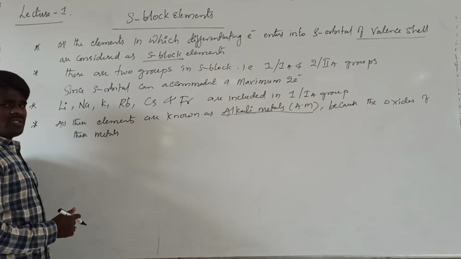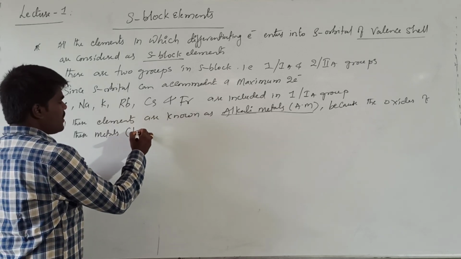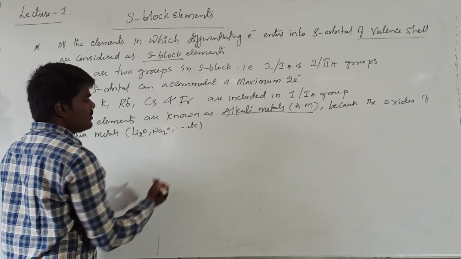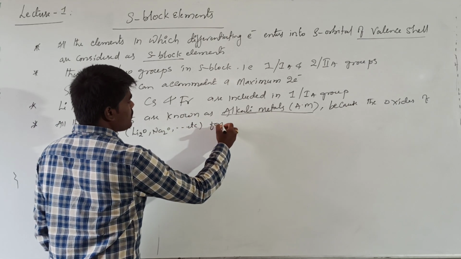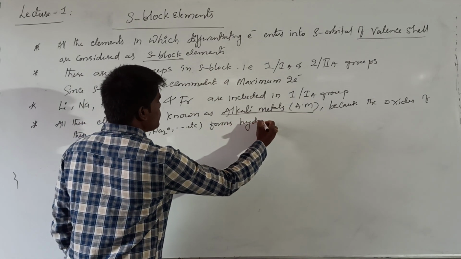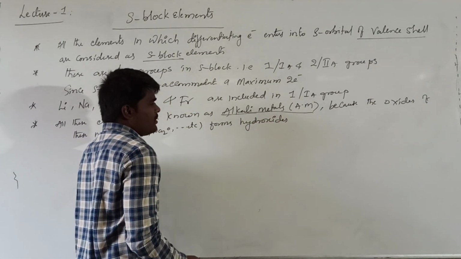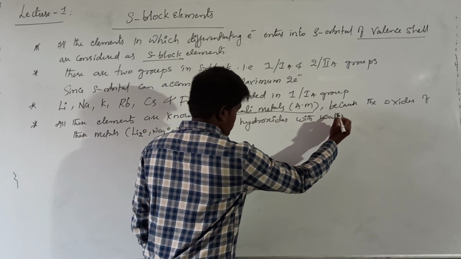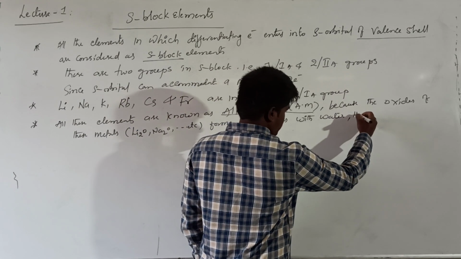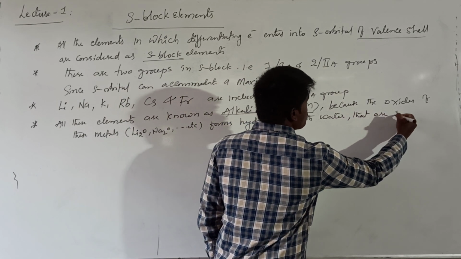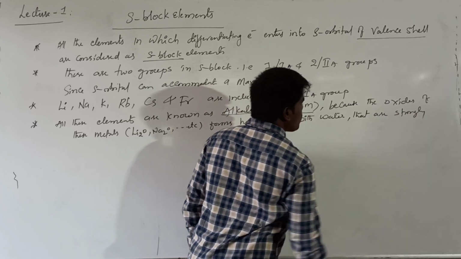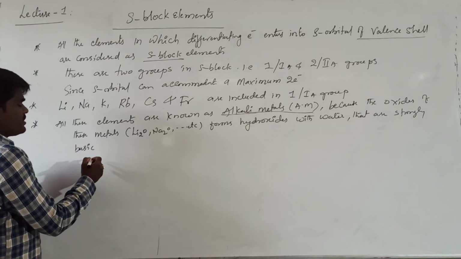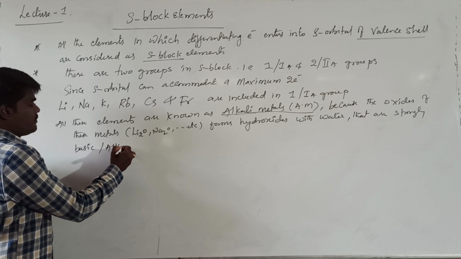And the oxides of these metals, such as Li2O or Na2O, etc., form hydroxides with water. When they react with water, they form hydroxides that are strongly basic or alkaline in nature.